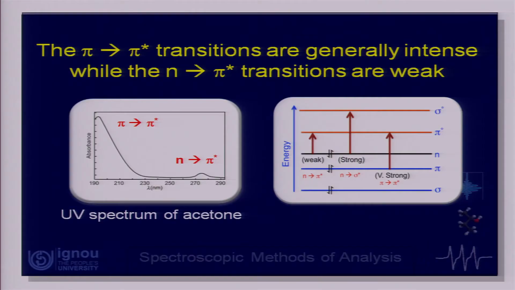Let us go further and make a general observation. Typically, pi to pi star transitions have a larger transition dipole moment, so they are intense transitions. As against that, n to pi star transitions are weaker ones. This is a spectrum for acetone. This is the pi to pi star transition. We see that it is an intense transition, with a higher intensity, and this n to pi star is a smaller band. It is a weak transition, and that is the general observation we have in the case of organic molecules. Okay, let us move further.